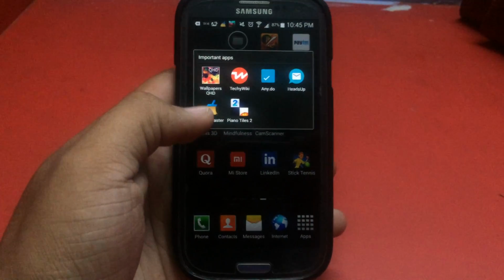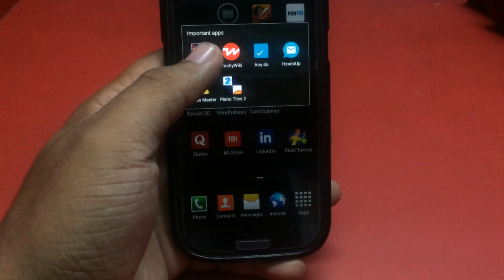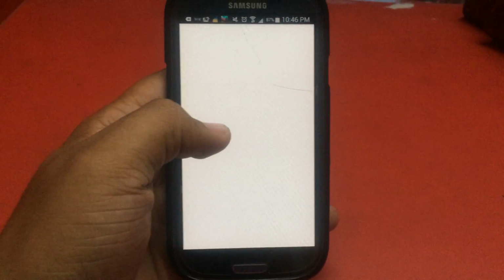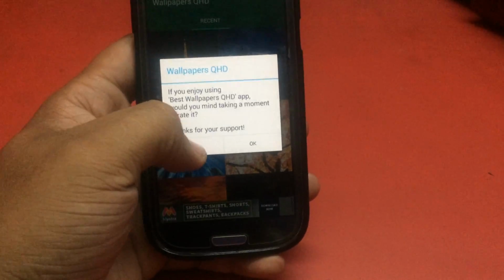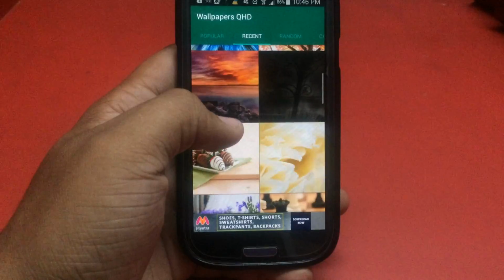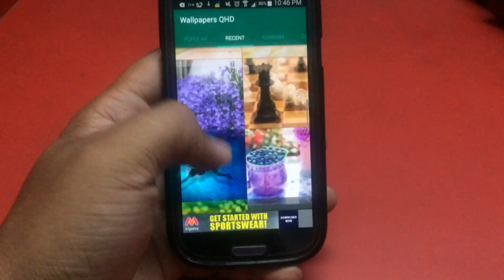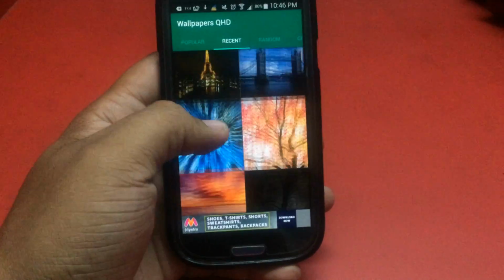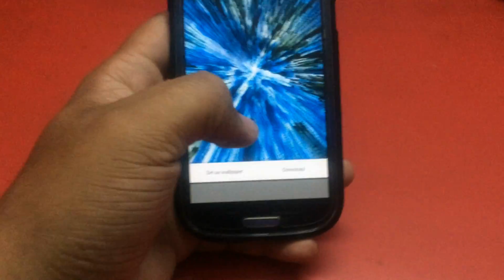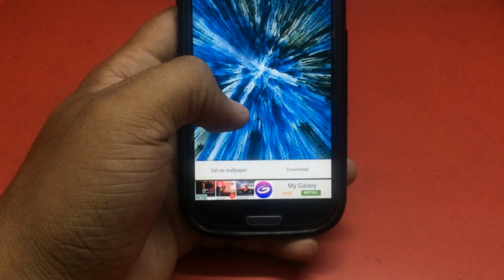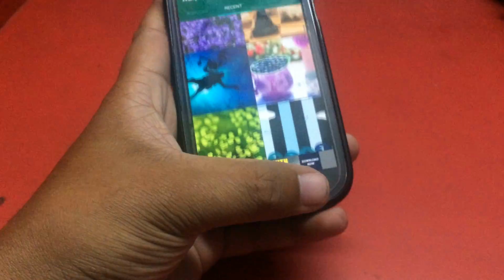So these are the basic apps which I use, and they are very great apps. First, the wallpaper app. The wallpaper app which I am using is known as Wallpaper QHD, and in this you can see a great collection of wallpapers. You can choose any one. If I choose this one, you can see that it has an option of downloading and set as wallpaper. So this is a great app which I am using.